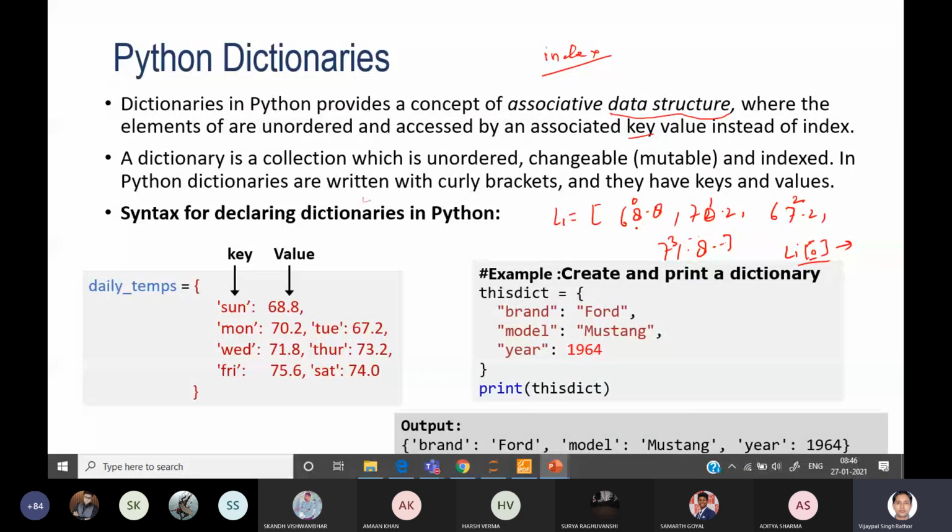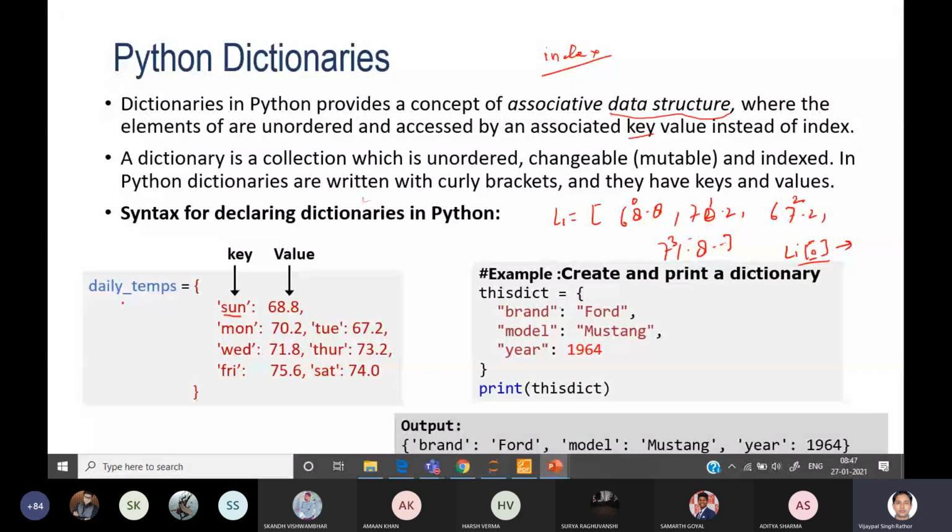Here I'm associating one key value, like sun, for Sunday. Whenever I want to extract 68.8, instead of passing 0 as an index, I need to pass the key name that I have provided in the dictionary. So you can pass di, where di stands for daily temps, which I have shortened to di. So di of sun will display the 68.8 value. Is it okay?